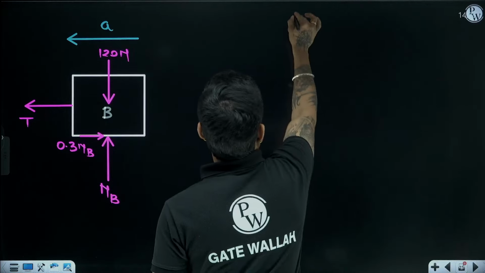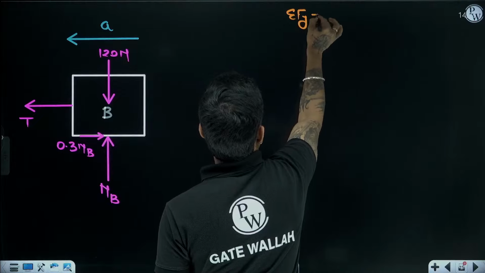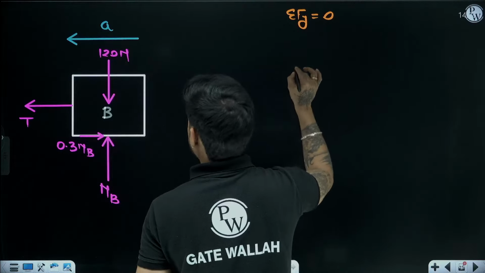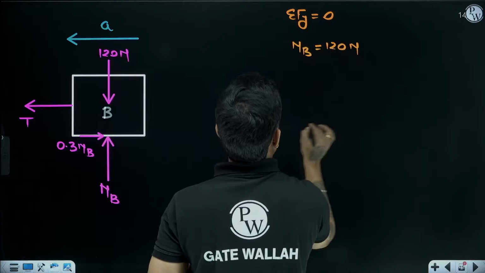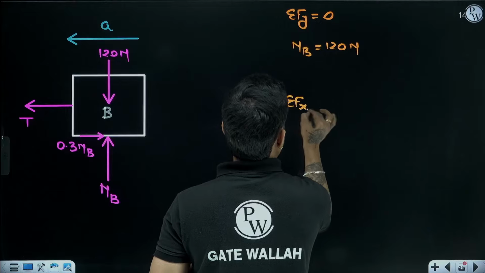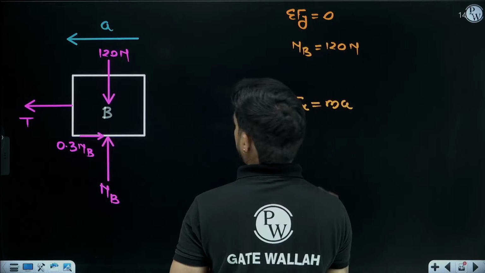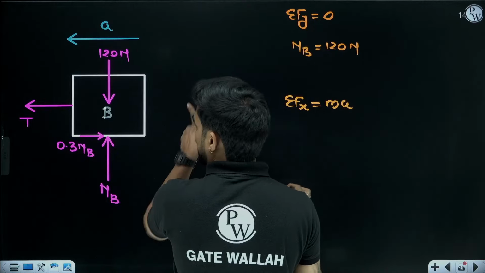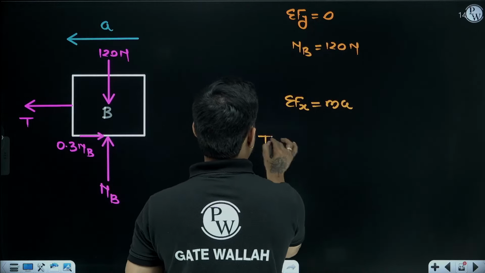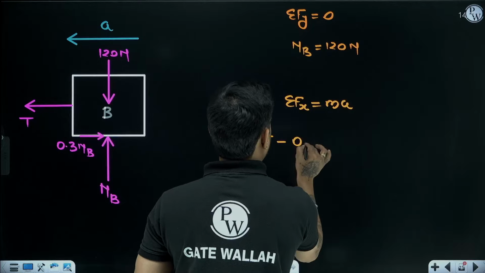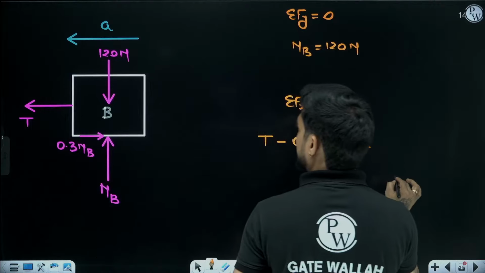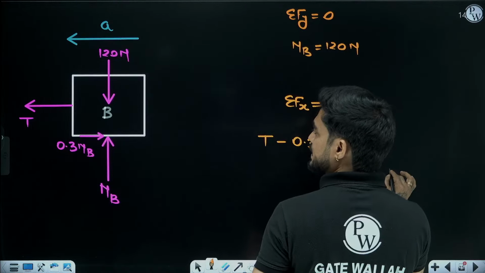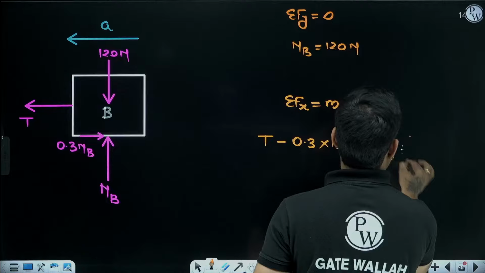Now here summation of Fy will be 0 because in the y direction there is no motion. So NB will be 120 Newton, but summation of Fx will be equal to ma. So in the direction of A, T is positive minus 0.3 times 120 equal to m, which is how much? 12, and what is A?